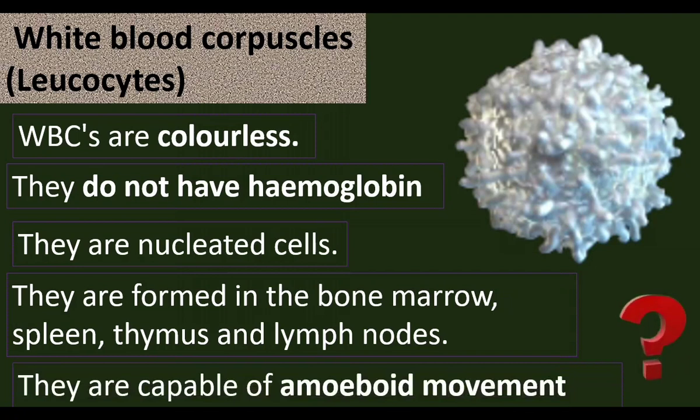WBCs are capable of amoeboid movement. You know that amoeba moves from one place to another place by the formation of pseudopodia. Pseudopodia are false legs. These WBCs also show movement like amoeba. Now let us see why the WBCs move like amoeba.